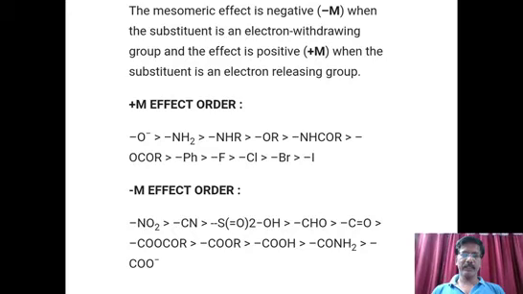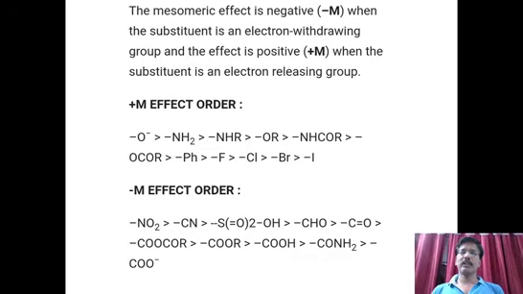Here you look at this NHCOR, this is an amide because of the C double bond O. Here nitrogen is the electron releasing group. The electron pair on nitrogen is used for the plus M effect. But when you compare amine with NHCOR, because of the CO group which is near to the NH group, the CO group doesn't allow this electron pair to be given easily. Therefore, the effect is very less when compared to NH2.